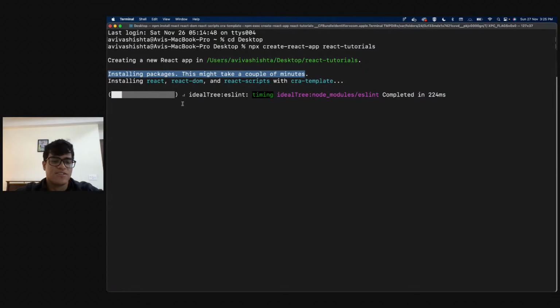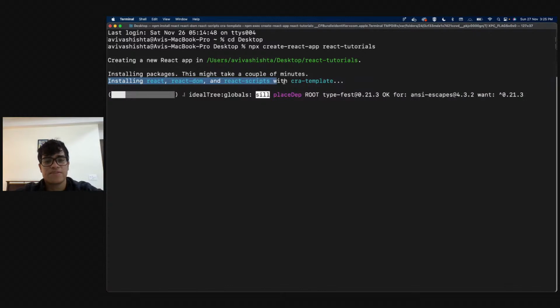And as you can see, it's installing packages. It says installing React, React DOM, React scripts, right?